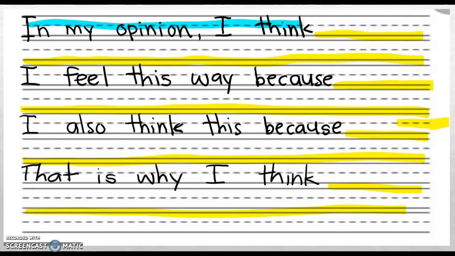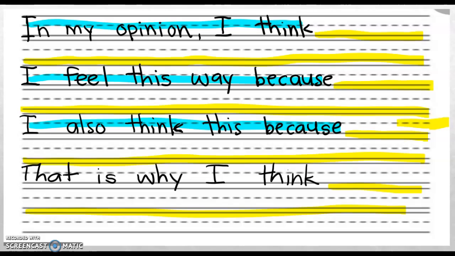Your second sentence is the first detail sentence. You would say, I feel this way because, then you, in the yellow, write your opinion. Why do you think that's the best pet? Then you have a third sentence, which is your second detail. It says, I also think this because, and then you get to tell me another reason for thinking that whatever you said above is the best.